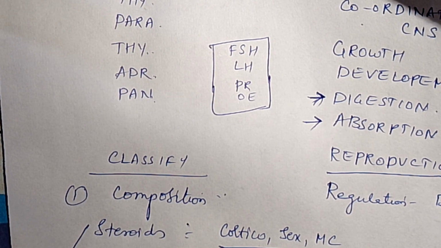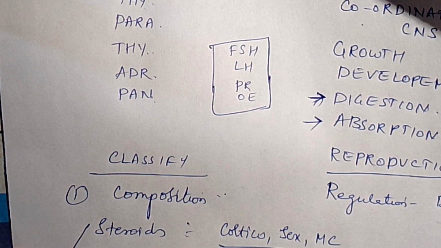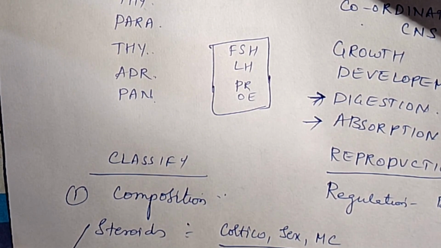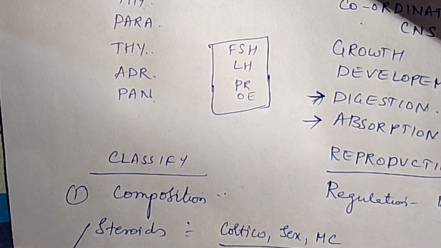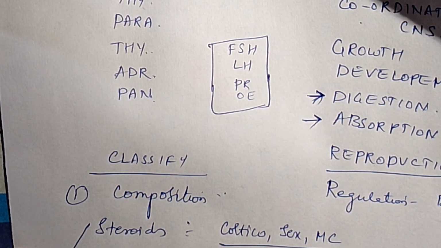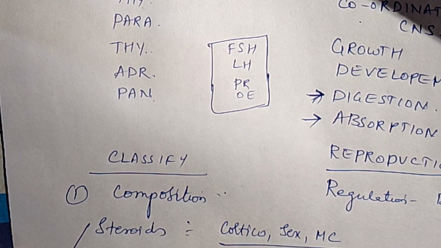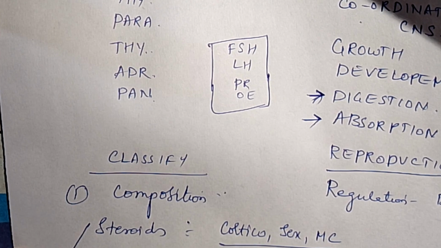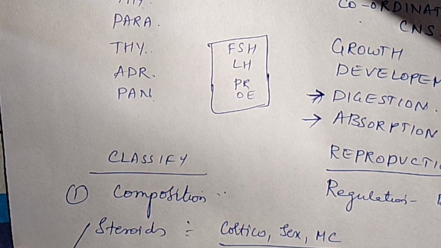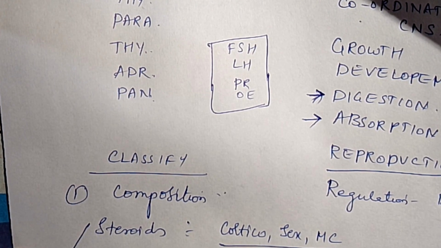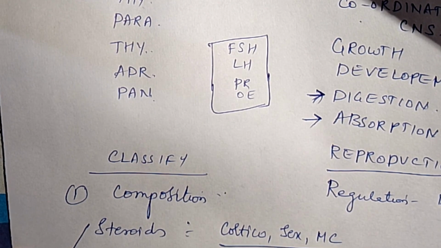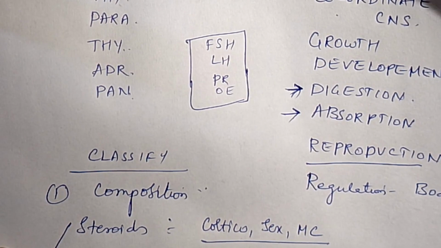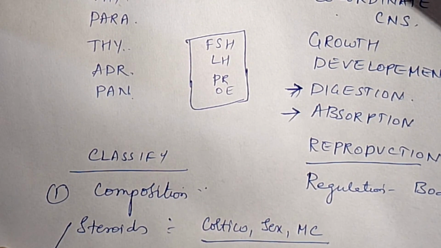Now coming to mechanism, mainly the regulation. We can see how these secretions are regulated. These hormones are regulated with two mechanisms: negative feedback mechanism and positive feedback mechanism. What does negative feedback mechanism represent? This represents that the hormones will be secreted as per the requirement.